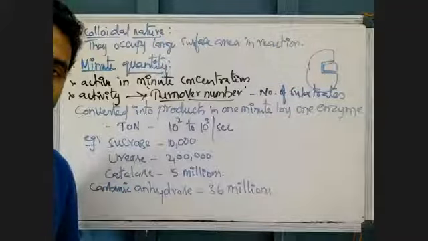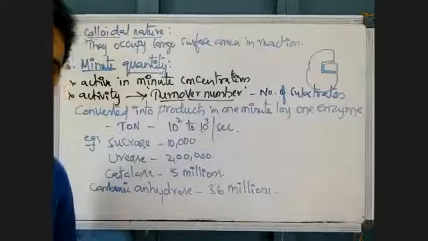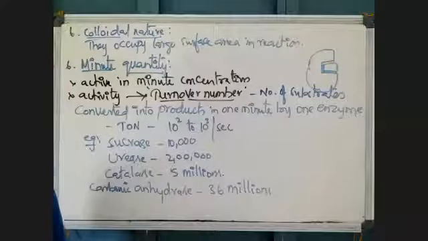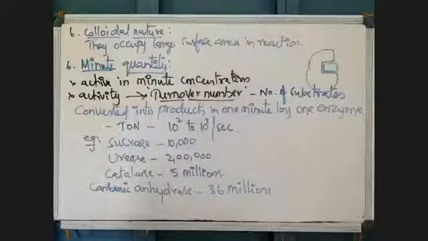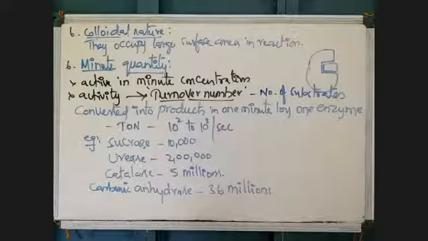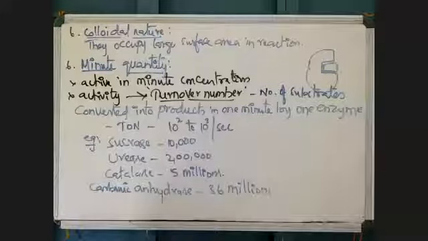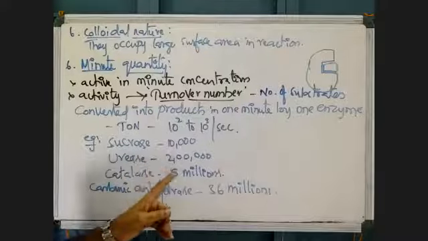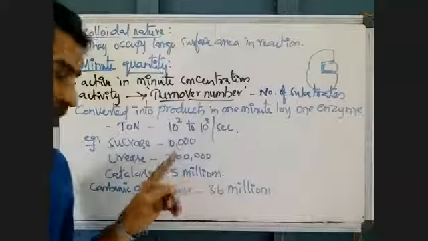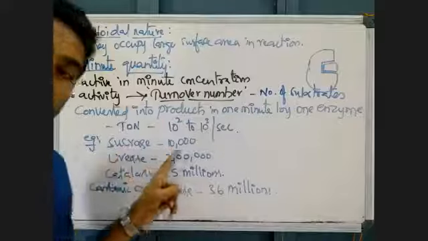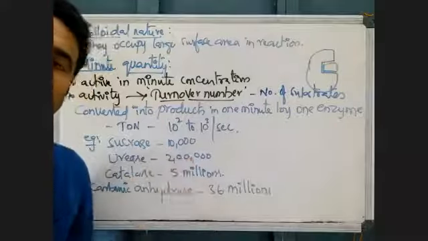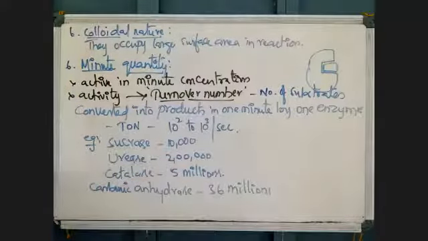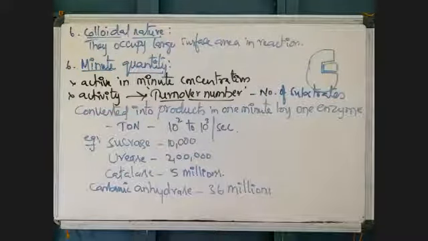Now see, sucrase is an enzyme. Yes, all enzymes are sensitive to pH and temperature. In the presence of the sucrase enzyme, 10,000 sucrose molecules will be converted into what?